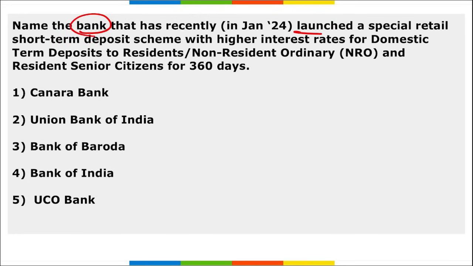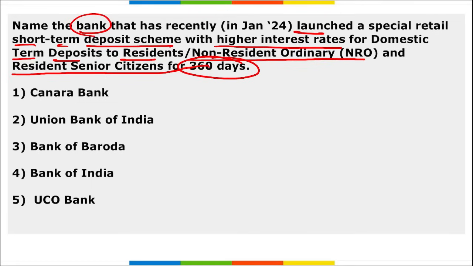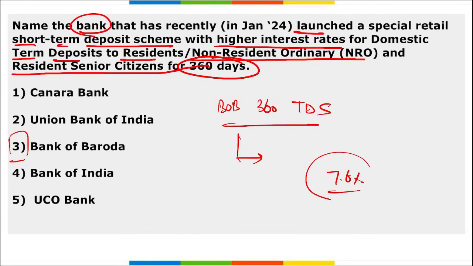Next, name the bank that recently launched a special retail short-term deposit scheme with a higher interest rate for domestic term deposits to residents, non-resident ordinary and resident senior citizens for 360 days. So this is the Bob 360 term deposit scheme, right? It was launched by Bob, that is Bank of Baroda. And the offered rate of interest here is up to 7.6% per annum, and we can see an increase of 0.5% for senior citizens.